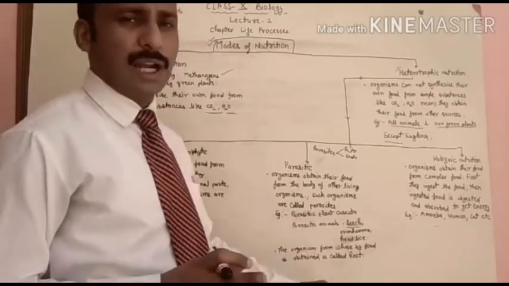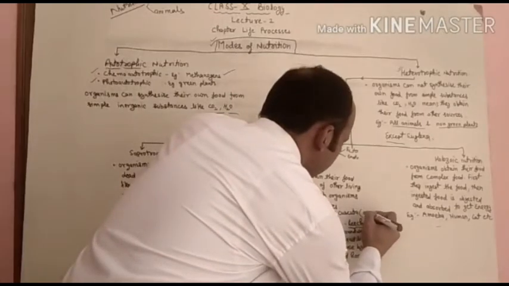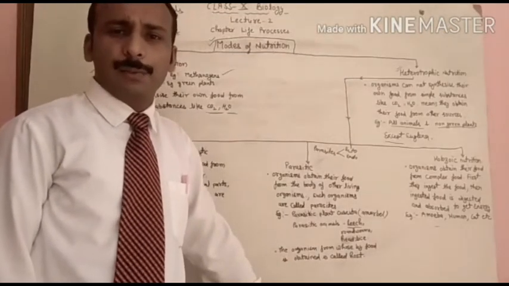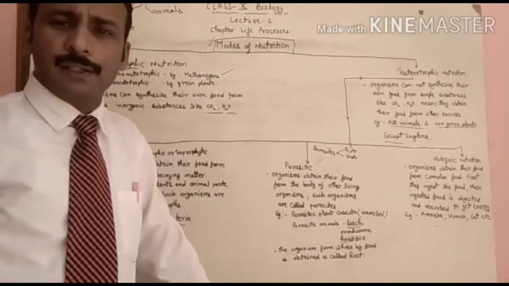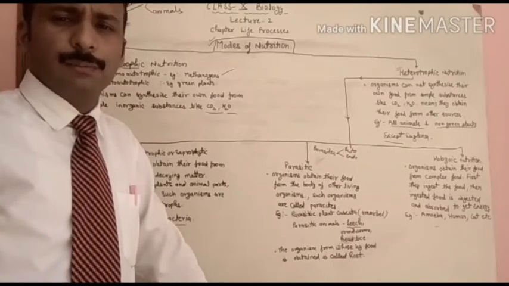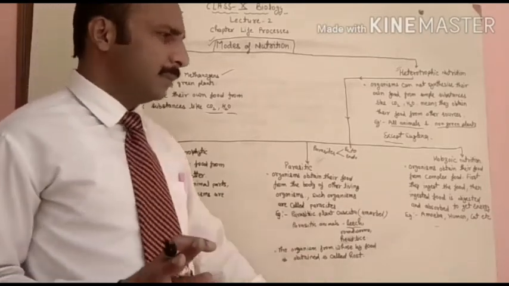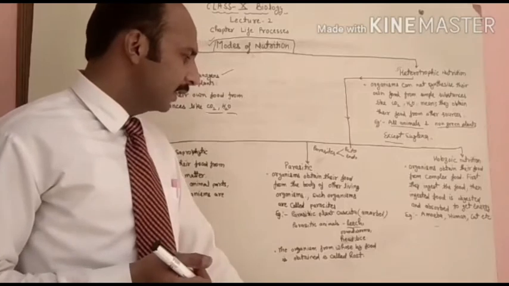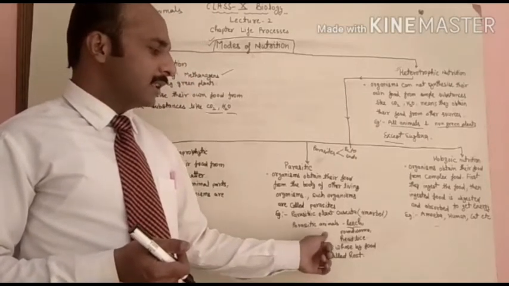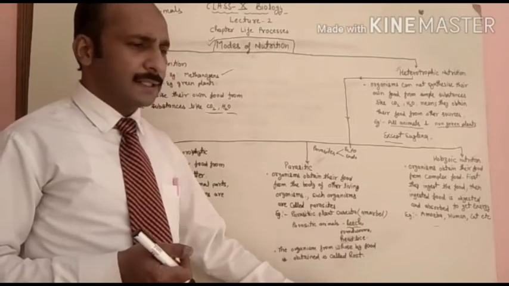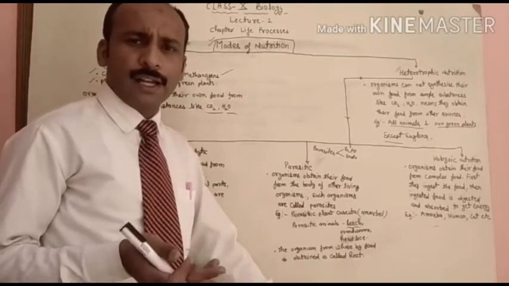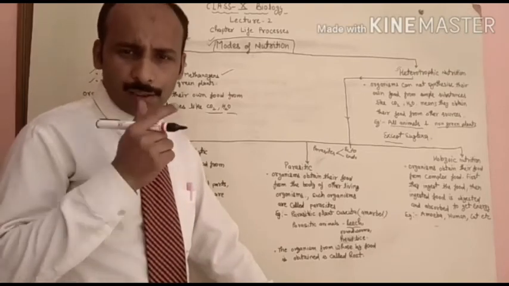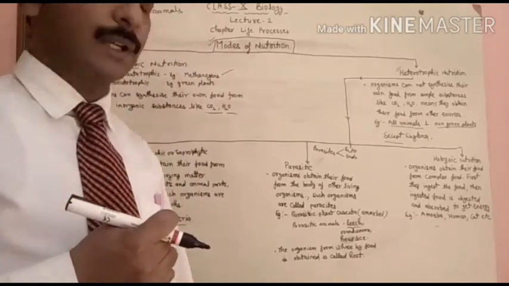Parasitic plant example is kaskuta. In Hindi it is called amarbel. So amarbel is the example of parasitic plant which lives on the body of other plant. Parasitic plants may be of two types, totally parasite and partially parasite, which we will discuss later on. Parasitic animals, the examples are leech, roundworms, head lice, and the examples may be many more. Head lice live on the head of other living organism. Bed bug is another very important example of the parasite.